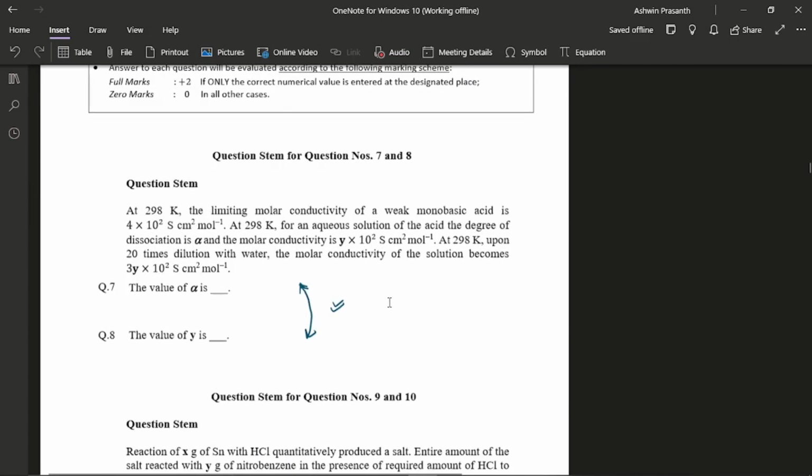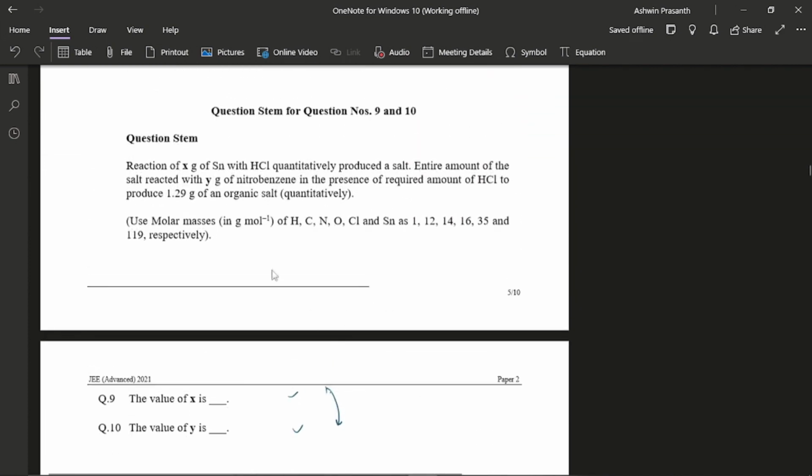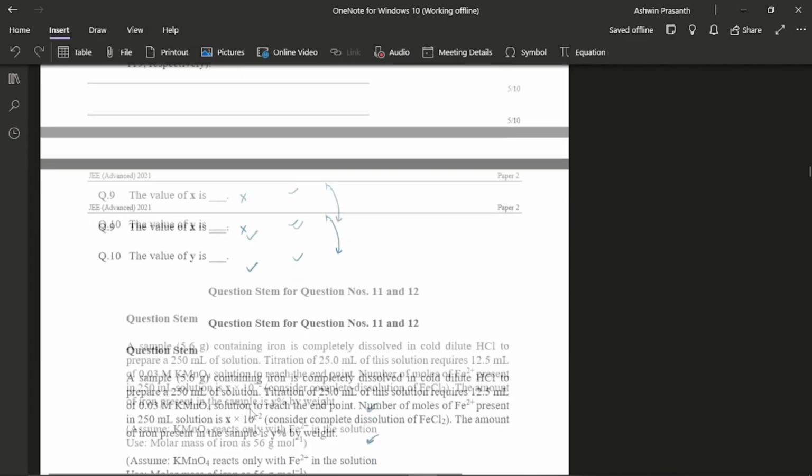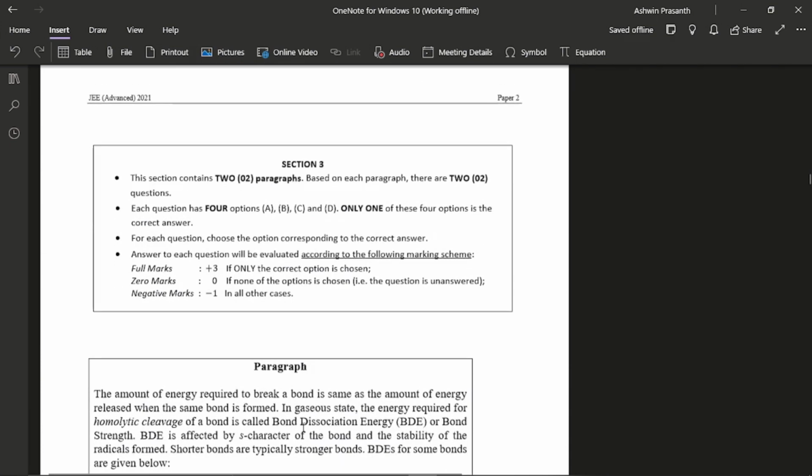Then in section two, this one I reviewed again. But I still wasn't able to figure out what is that salt. And finally, I think I got X wrong, but Y right, or vice versa. I'm not sure. This one, like I said, I left it for round two because it would have gone lengthy. Anyways, in round two, I solved it and I got both answers right. So section two was over.